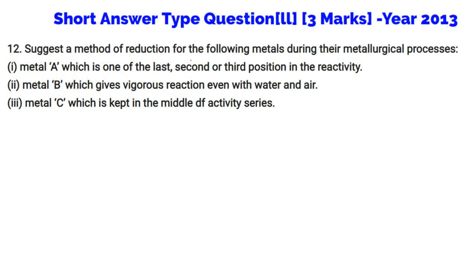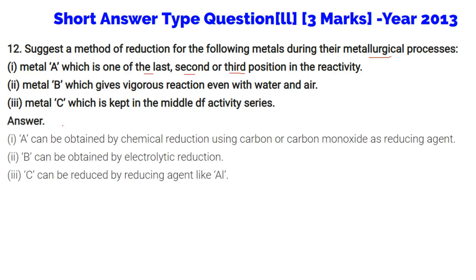Suggest a method of reduction for the following metals during the metallurgical process. Metal A, which is one of the last, second and third position in the reactivity, one of the last. So A can be easily obtained by chemical reduction using carbon or carbon monoxide as reducing agent. Metal B, which gives vigorous reaction even with water and air, that means it's highly reactive, so we can use electrolytic reduction; we cannot use chemical reduction. Metal C, which is kept in the middle of the activity series, can be reduced by a reducing agent like aluminium.